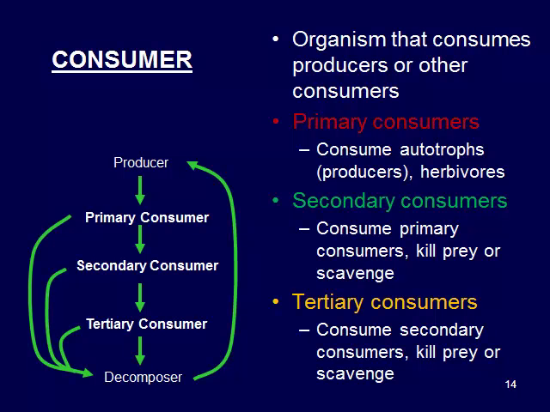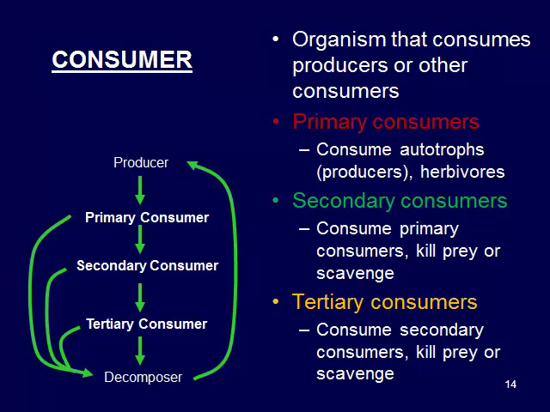Secondary consumers consume primary consumers, and they tend to kill their prey or scavenge. So we would be a good example of a secondary consumer because we are eating those herbivores, those cows. And we kill our prey and scavenge, in our recent history when we were more primitive beings.